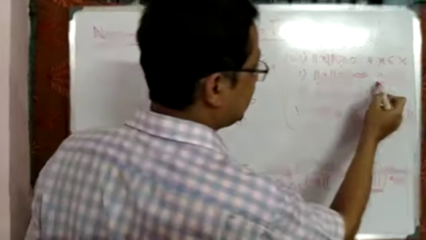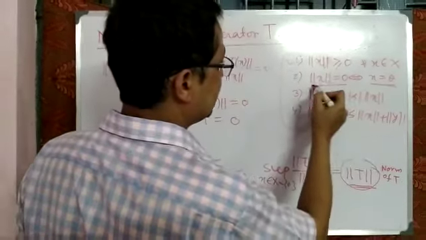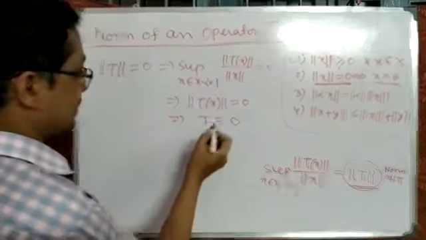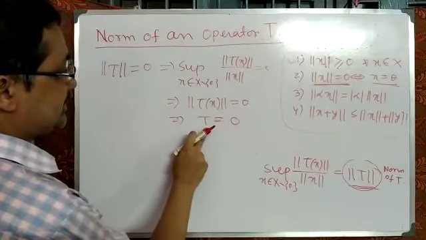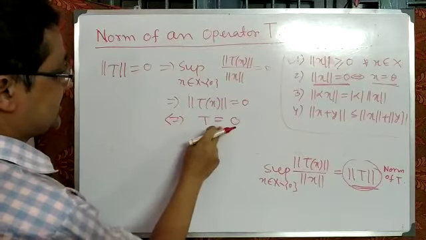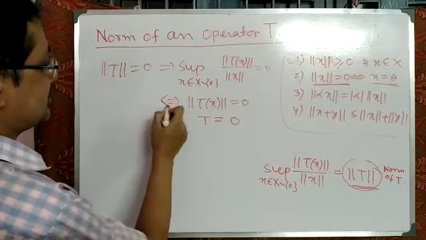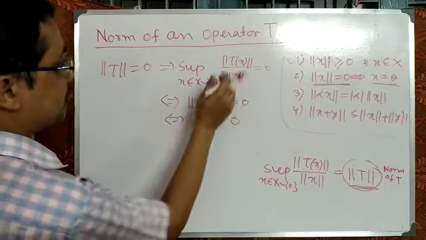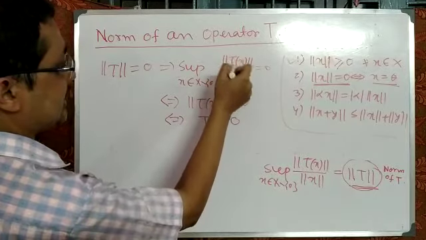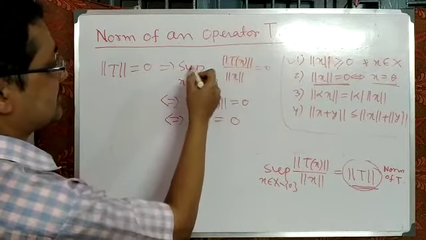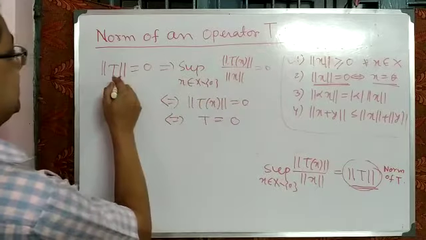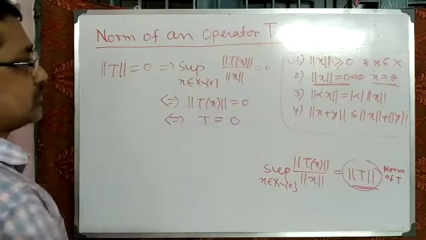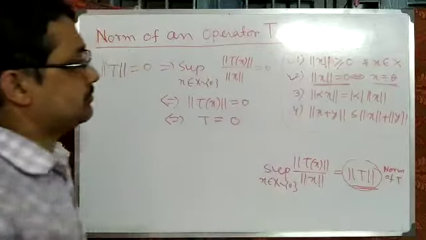What is the reverse part? If x is equal to theta, then norm of x is equal to 0. So assume T is equal to 0. If T is equal to 0, that means norm of Tx is equal to 0. Put that value in the numerator, then the entire value is equal to 0. So the supremum value is 0, and ultimately norm of T is equal to 0. So both sides hold, and number 2 is done.